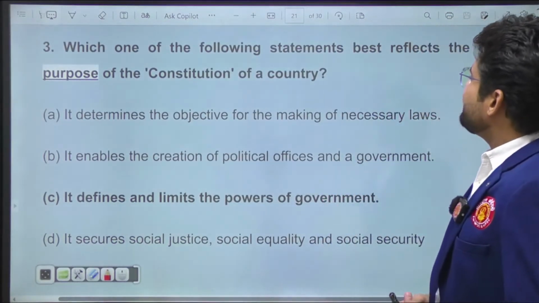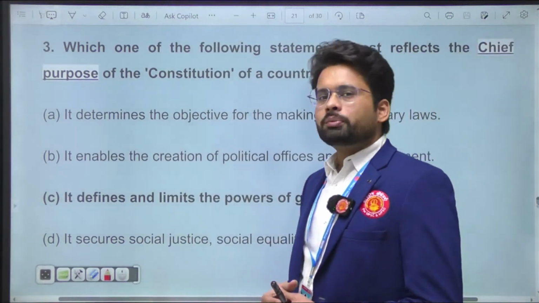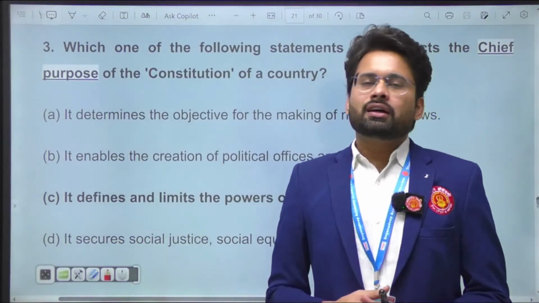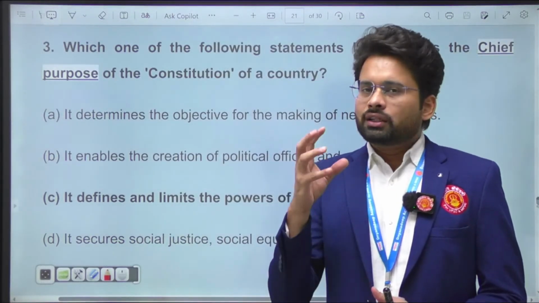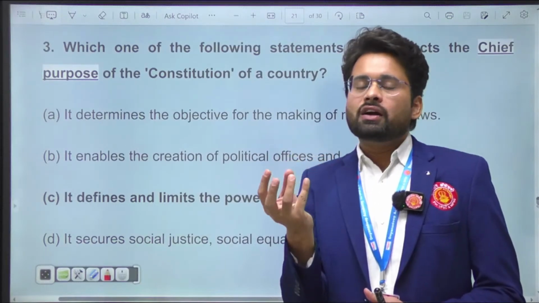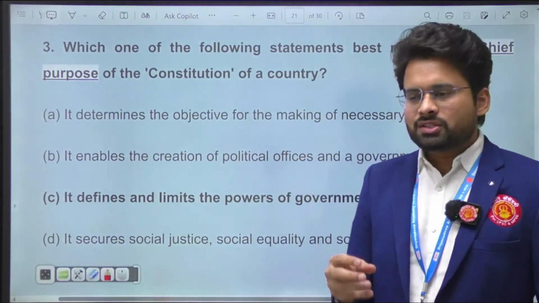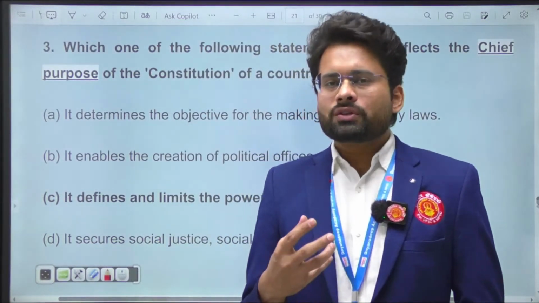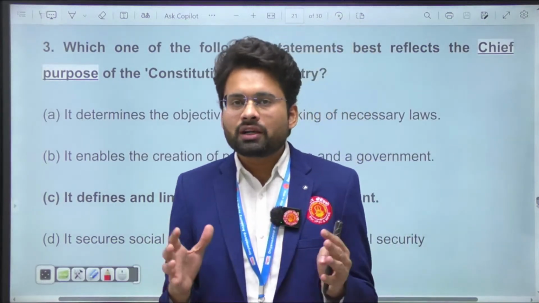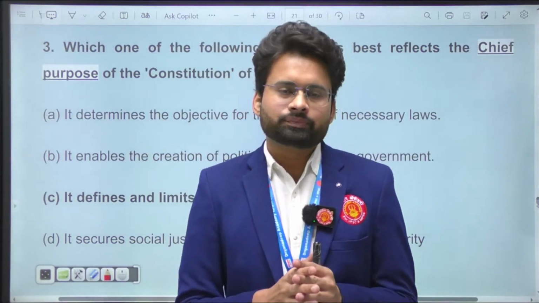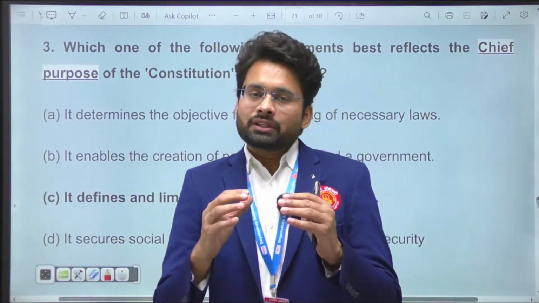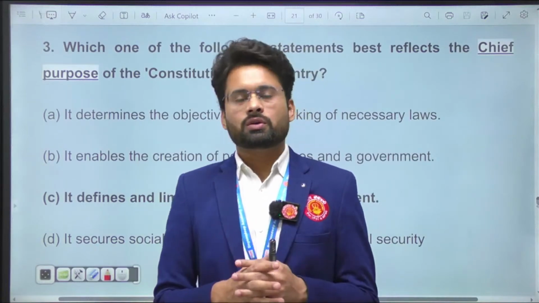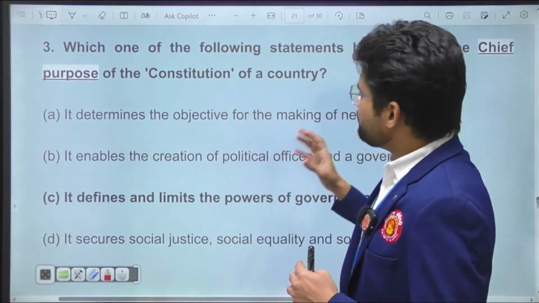Which one of the following statements best reflects the chief purpose of the constitution of a country? Why does any country enact a constitution? The idea of constitution goes into the idea of constitutionalism. Aristotle is the father of the idea of constitutionalism. Constitutionalism is nothing but a principle which limits the powers of the government, and the freedoms and rights of the citizens are upheld by constitutionalism. A very simple question this was.